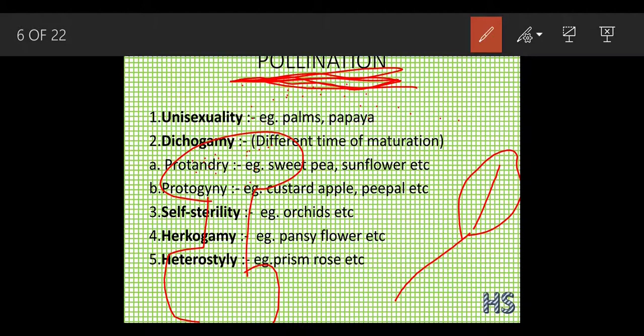Because this is a female and this was a male. They are both born on different plants. So that is why self-pollination can't occur in such a plant, but cross-pollination can. Examples of this are orchids or ray florets of sunflower.